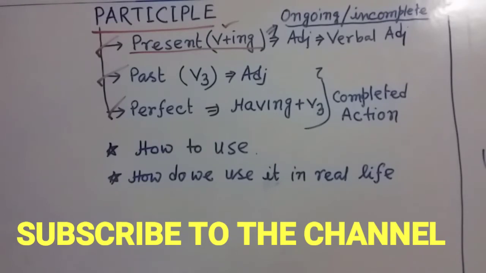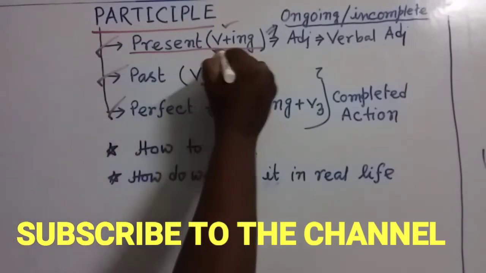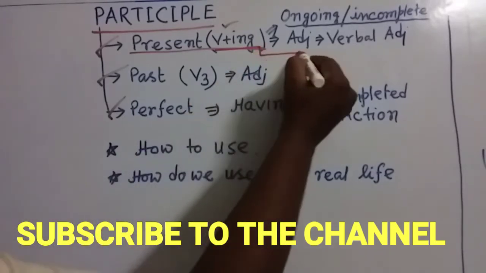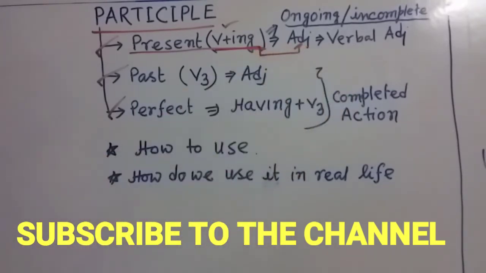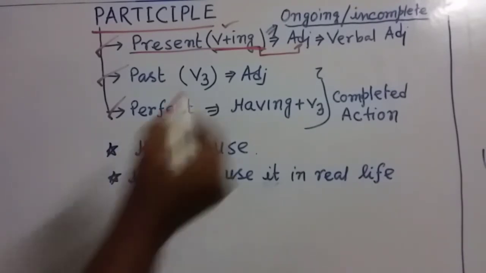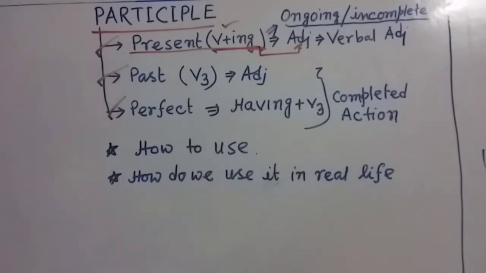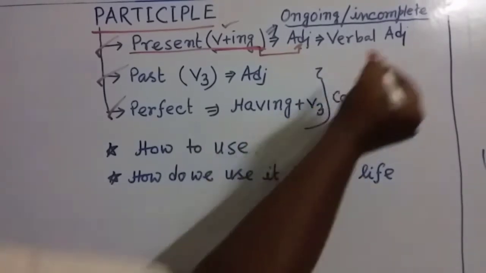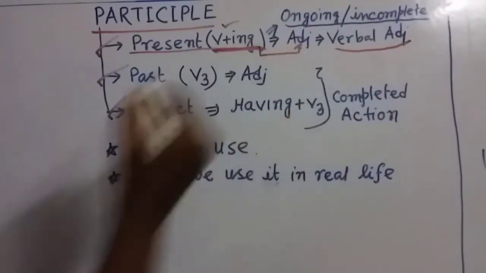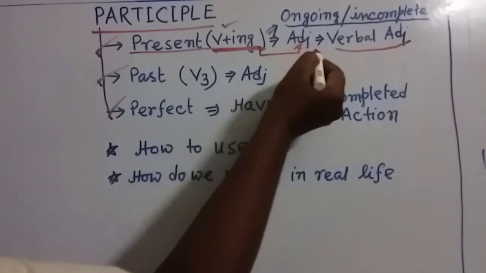That means the base form of the verb plus ing, and this term is used in English sentences as an adjective. That means in this term there is the characteristic of an adjective and also the force of the verb, and that's why it is called verbal adjective. That means the verb with ing is used as an adjective in the sentence.